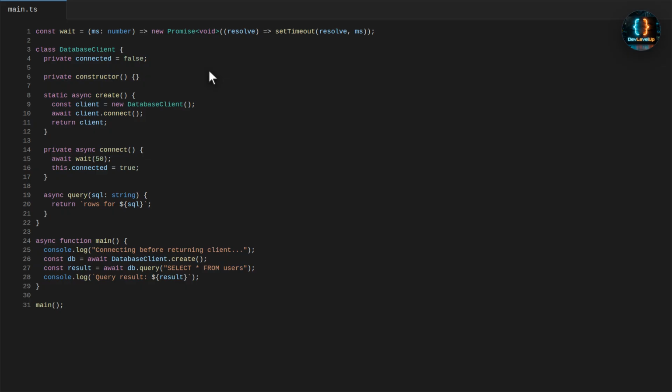Use a static async factory for clients, services, and repositories that need awaited setup. That keeps callers from accidentally using half-initialized objects. For practice, add a connection failure inside create and return a clean error to the caller. This helps you design object creation as a real async operation, not a hidden side effect.